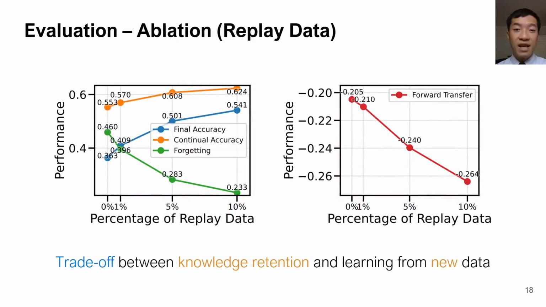Next, we performed an ablation study on the amount of data we replay to the model from previous tasks. We can see that generally the performance and forgetting improve as we replay more data. However, at the same time, the forward transfer degrades because there is a trade-off between knowledge retention and learning from new data. It is also important to note that the model performs reasonably well when none of the samples are replayed. This can be useful in settings with stricter data assumptions, where we cannot store any labeled data for replay.